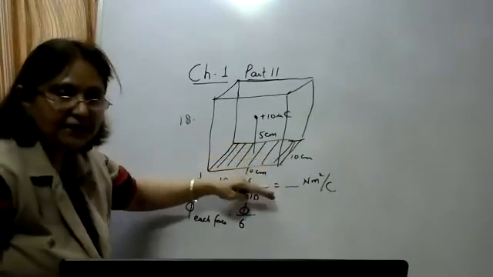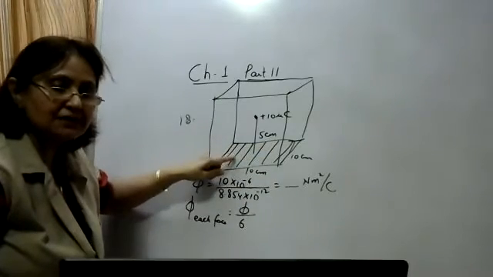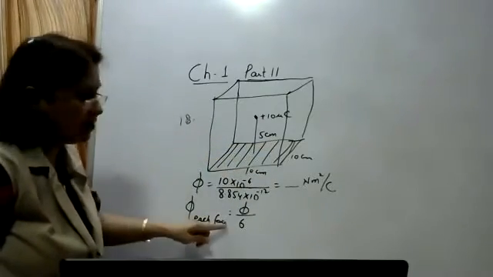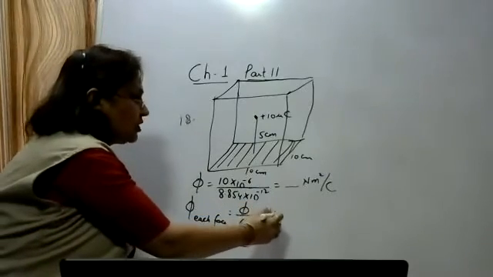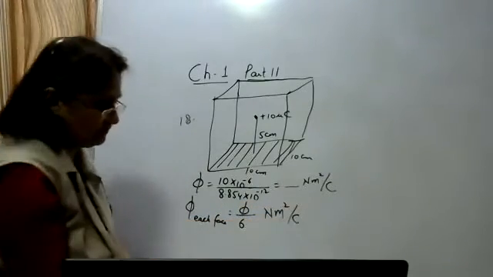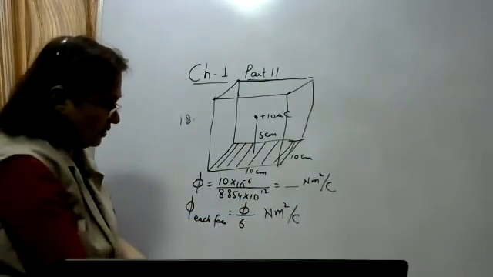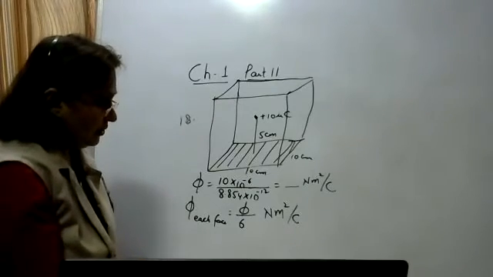That is, you have to find out the electric lines of forces passing only due to this surface. So it will be 1 by 6 times the total flux. This much Newton meter square per coulomb.